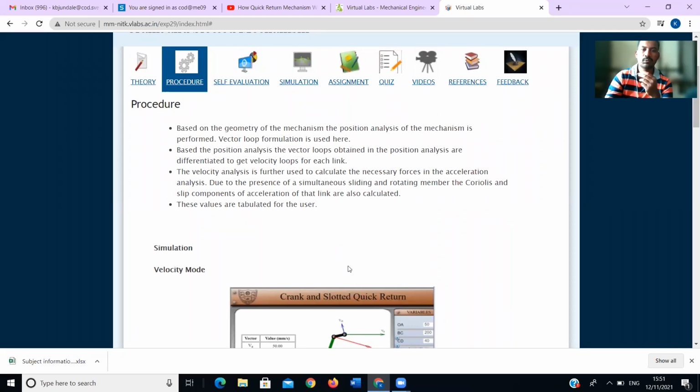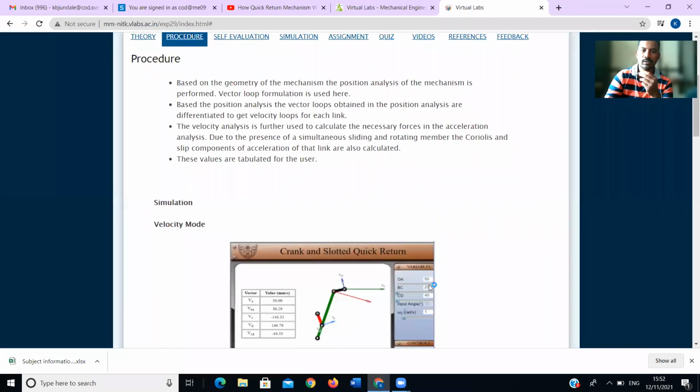each link. Means they have provided the different link velocity and angular velocity; by changing the length, we can change the velocity of that link, and from that we can find out the acceleration of the links. Next, the velocity analysis is further used to calculate the necessary forces in the acceleration analysis. Due to the presence of sliding and rotating members, the Coriolis and slip components of acceleration of the links are also calculated. These values are tabulated for the user.